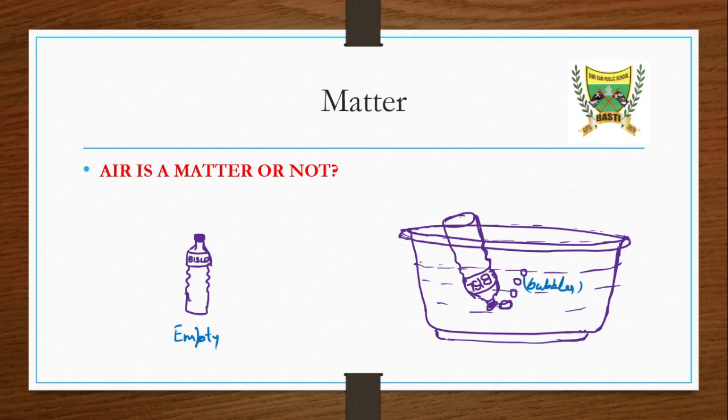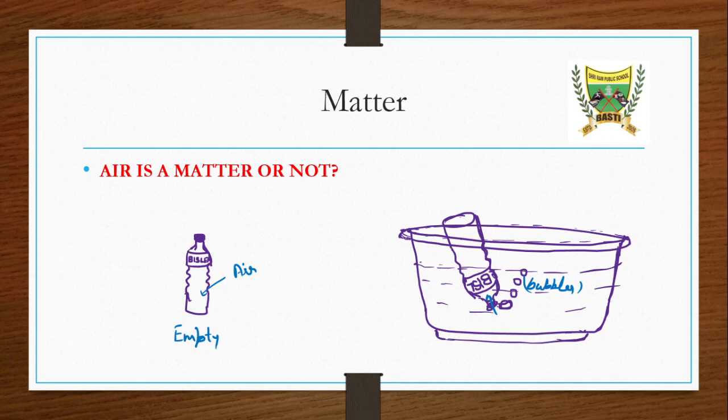Where are these bubbles generated from? If there was nothing in this bottle, where are these bubbles coming from? It's not correct that there was nothing; there was air or some gas. When we put this bottle into the water, this gas comes out and water rushes into the bottle.